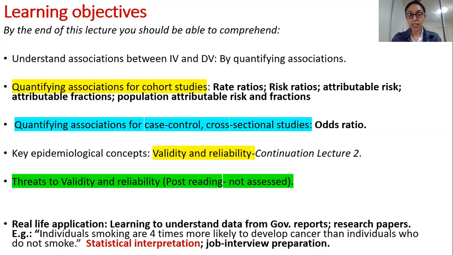So basically, how is this information going to be useful for you in a real life setting? When you understand how to quantify associations, you'll be better able to interpret the statistical data in research papers. For instance, if you see that individuals smoking are 4 times more likely to develop cancer than individuals who are not smoking, you will be able to understand what exactly this means, and what the researcher did to come to this conclusion. You will be able to understand statistical data clearly after this lecture.